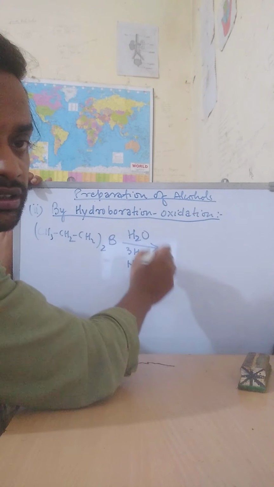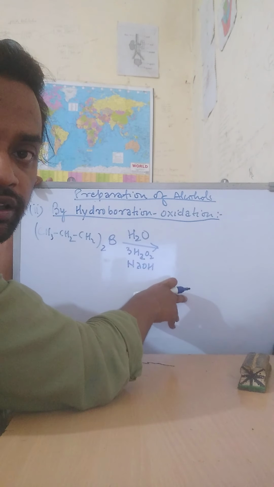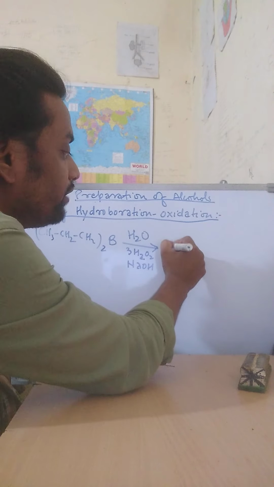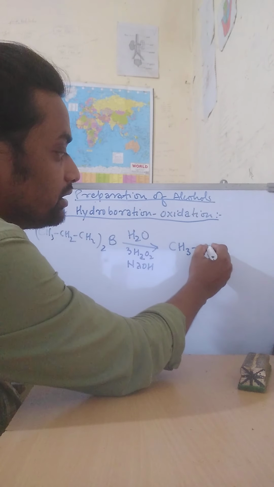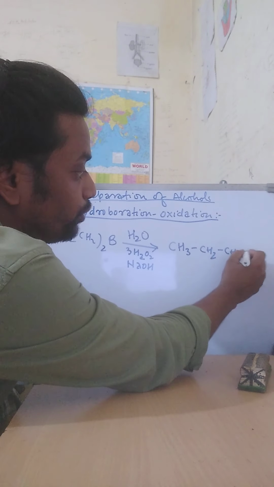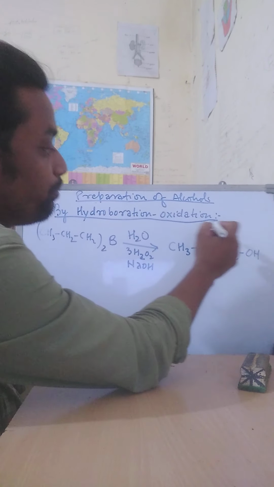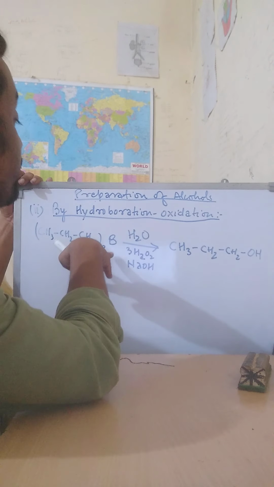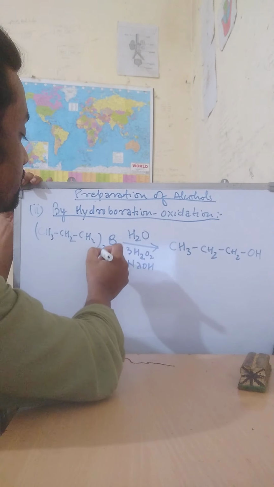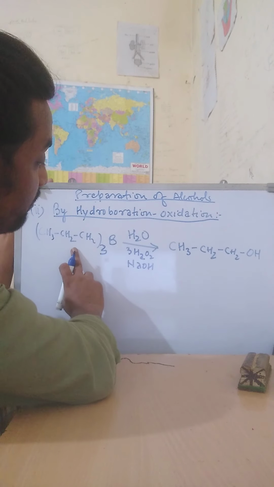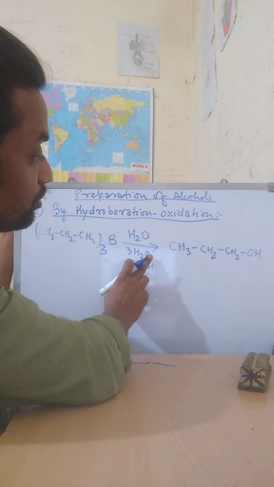You write all these things here. So what will be formed? Then propanol will be formed, CH3CH2CH2OH. So propanol will be formed. Here you can see this is tripropyl borane, and tripropyl borane reacts with 3 molecules of H2O2.